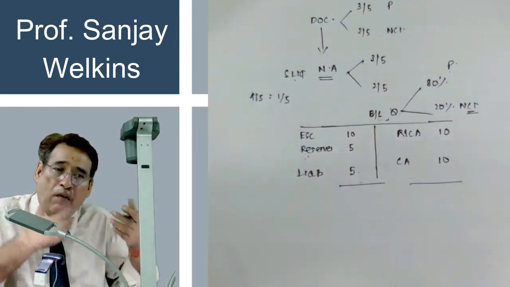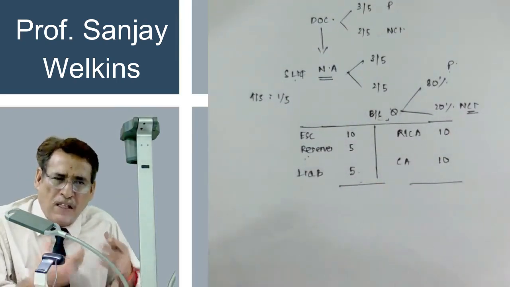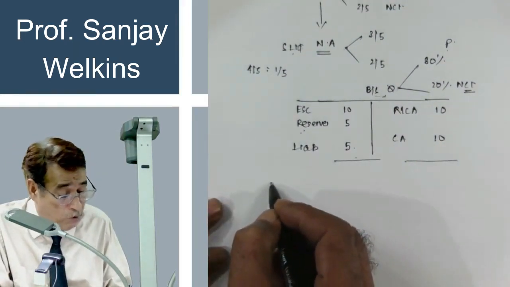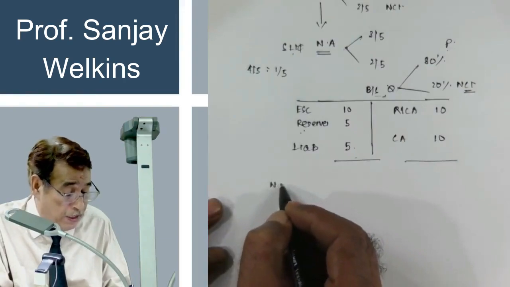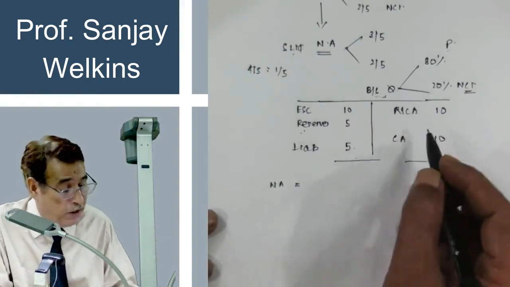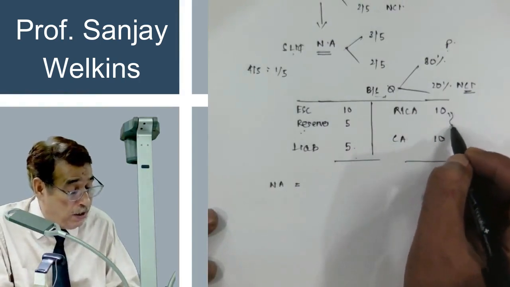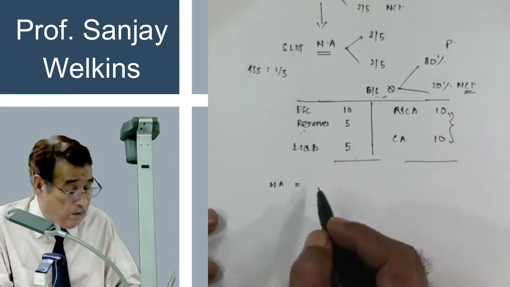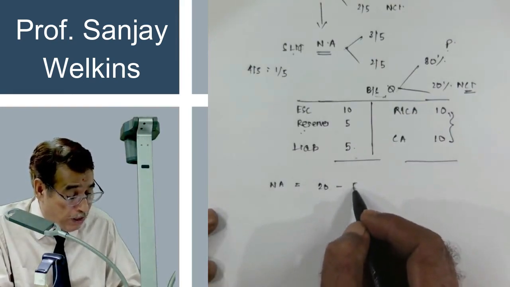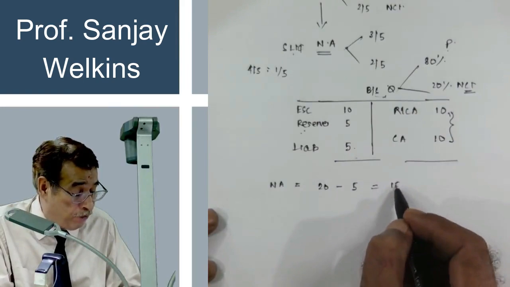When we say we have control over this particular entity, what does it mean? Suppose I ask you to tell me the net assets of this entity. Non-current asset is 10 lakh, current asset is 10 lakh, so total asset is 20 lakh and liability is 5 lakh, so net assets must be 15 lakh.